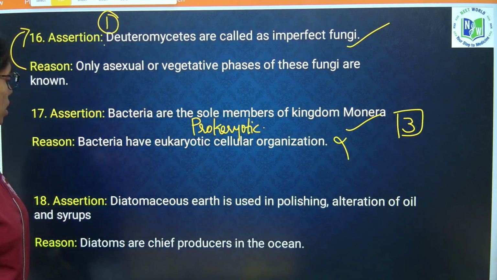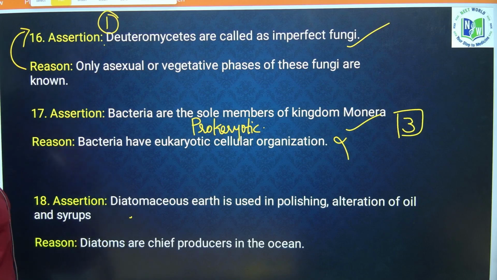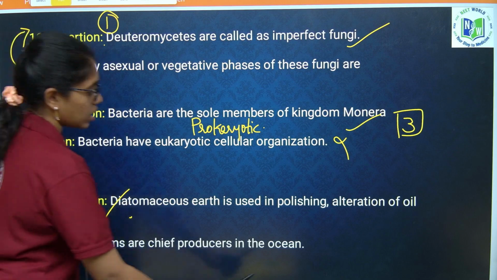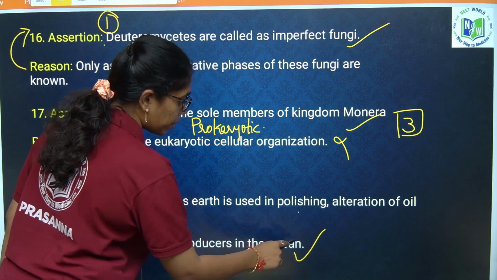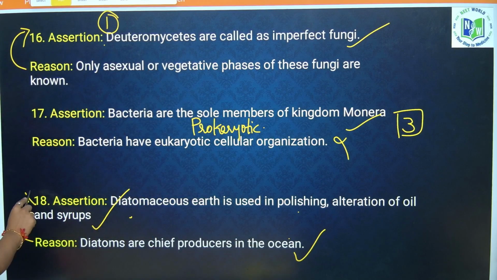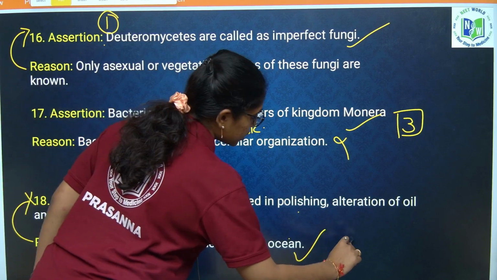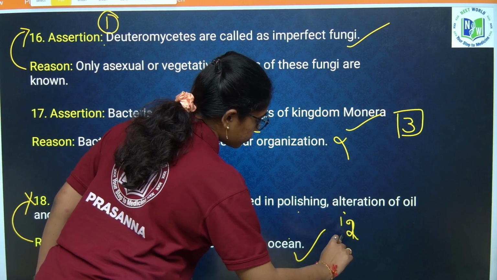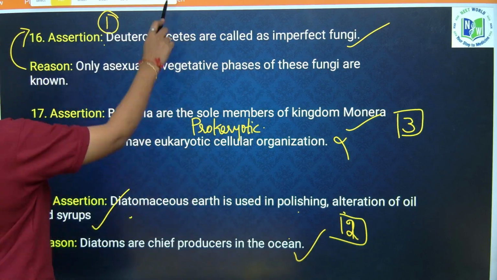Right. Next, diatomaceous earth is used in polishing, filtration of oils and syrups. True. Diatoms are chief producers in the ocean. True. Two statements are true, but reason is not explaining assertion, then this is option 2. Yes ma? Next question.